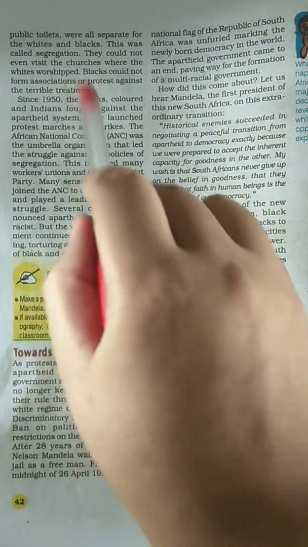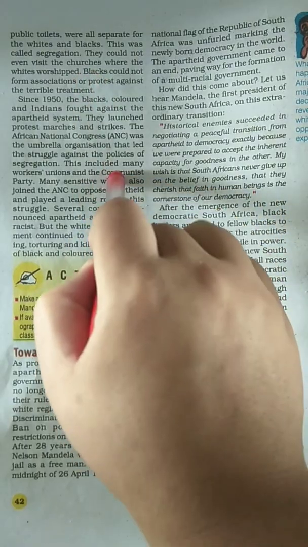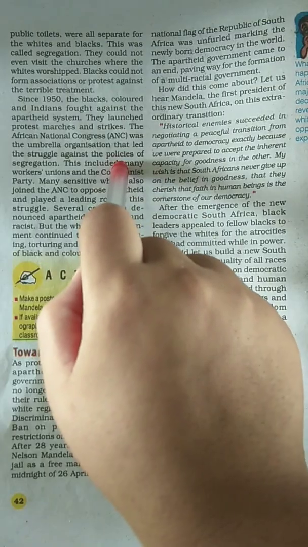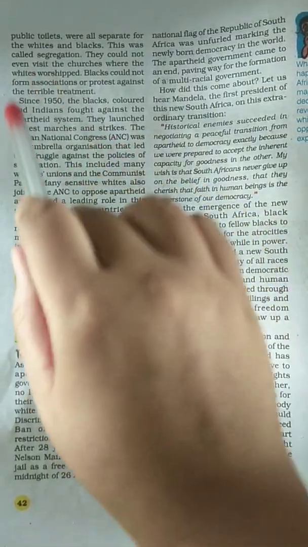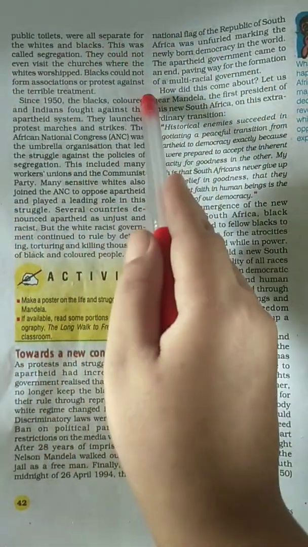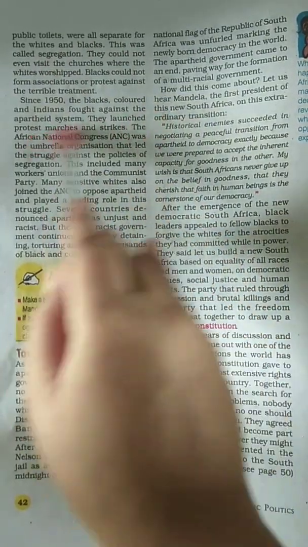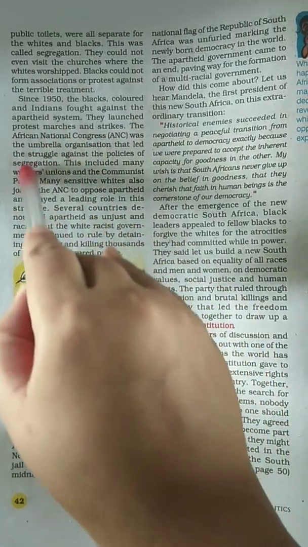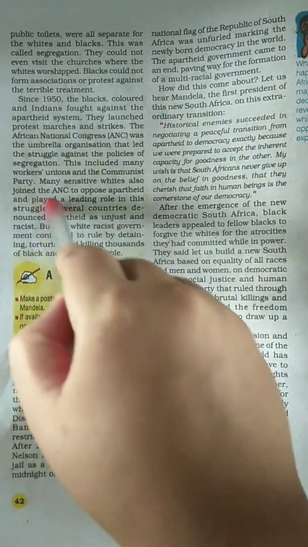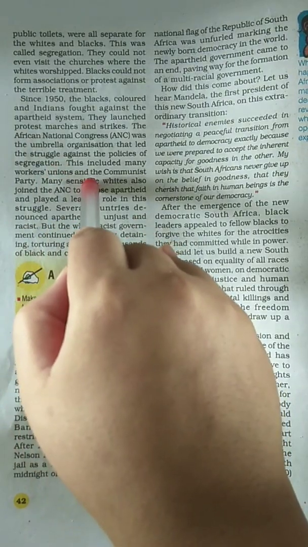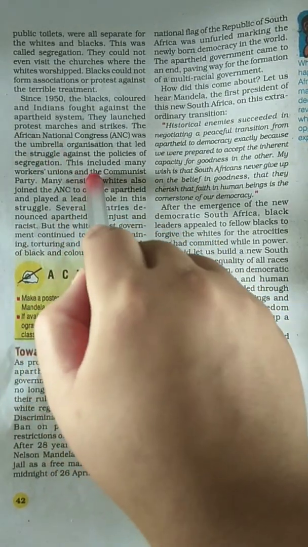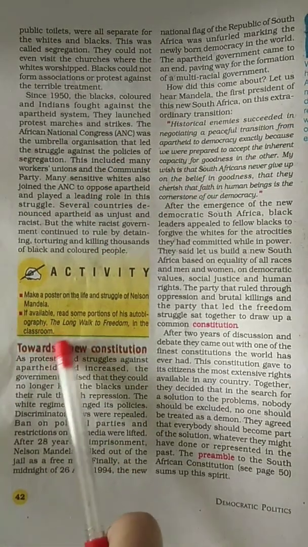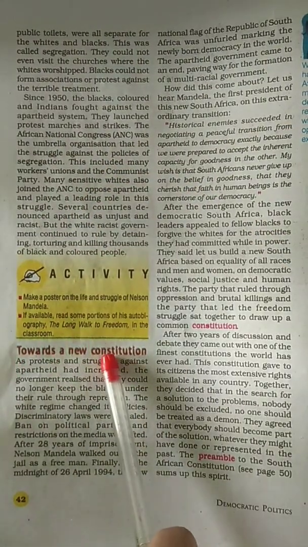Trains, buses, taxis, hotels, hospitals, theaters, cinema halls, swimming pools, public toilets, everything was separated for the blacks and the whites. This is known as segregation. And the ANC, with other unions and other parties, even sensitive whites, joined hands together and started marches, protests and strikes. Next point is towards a new constitution.